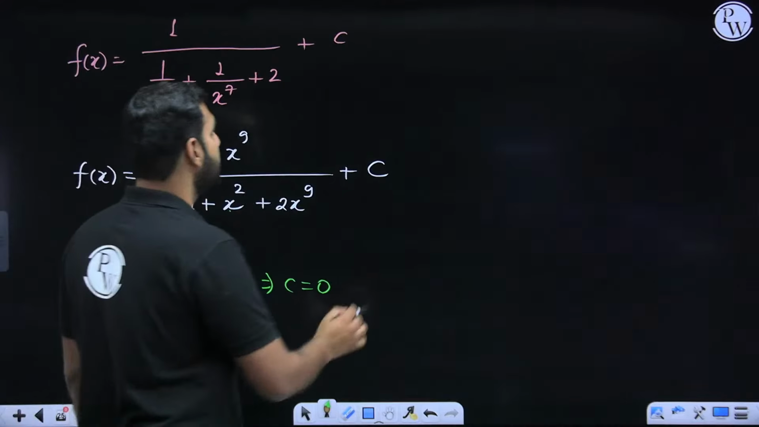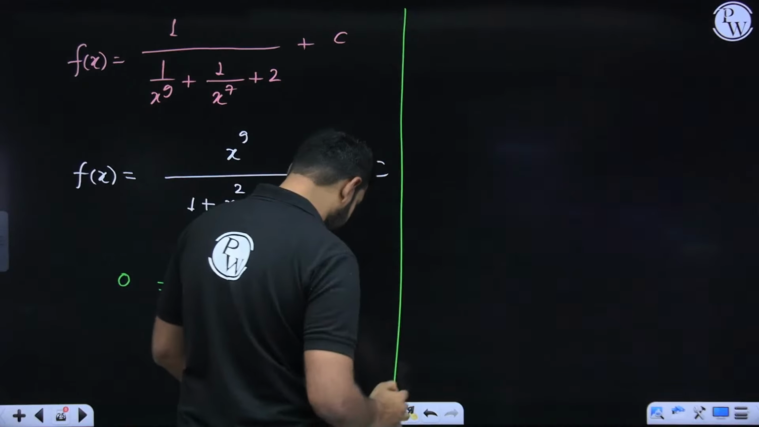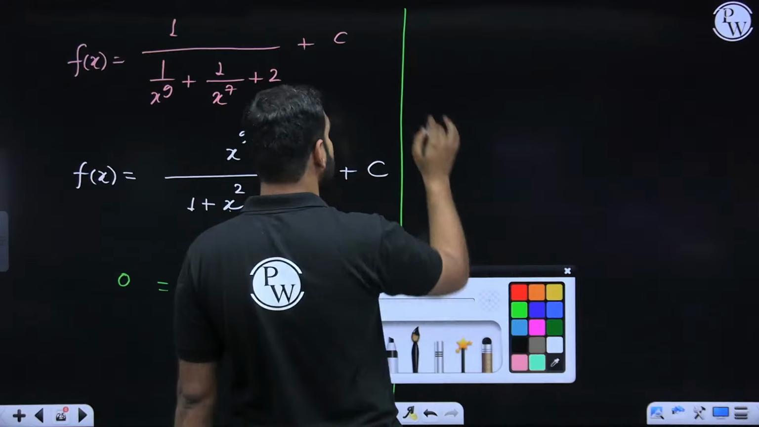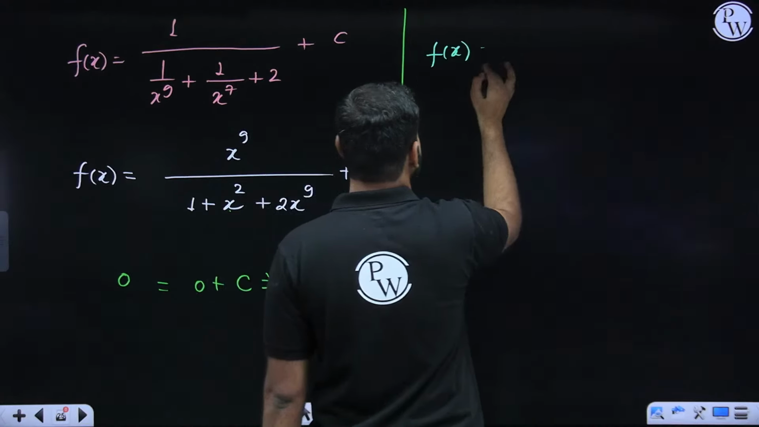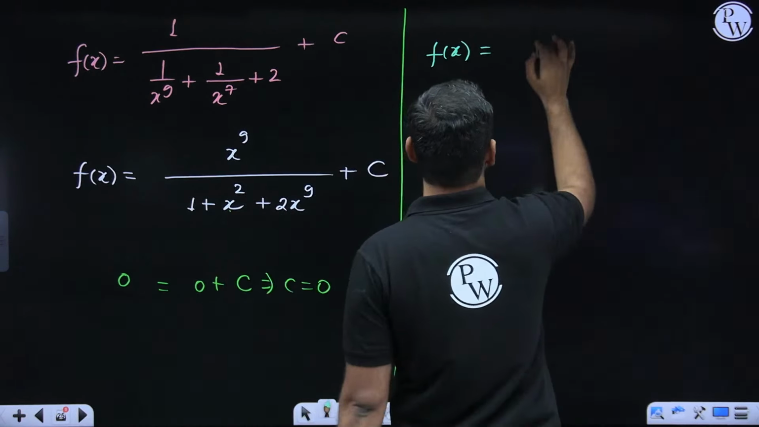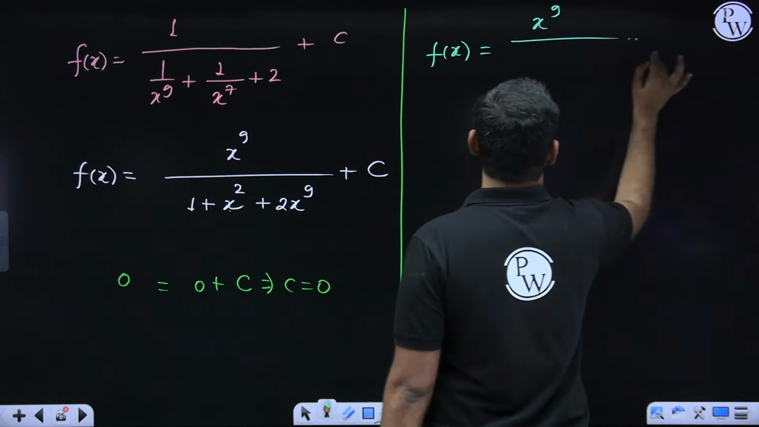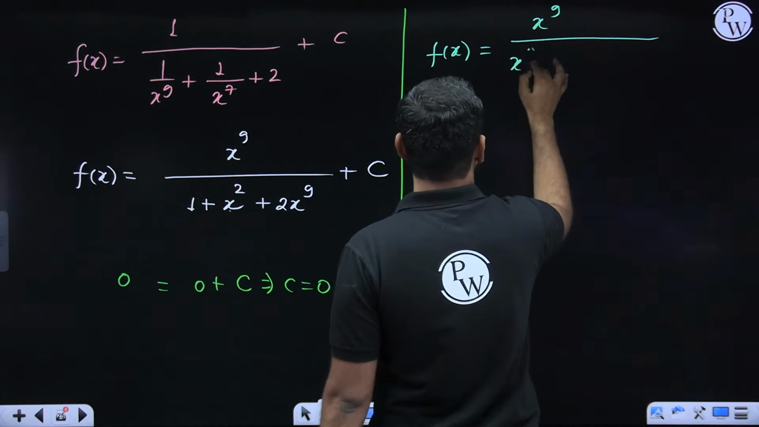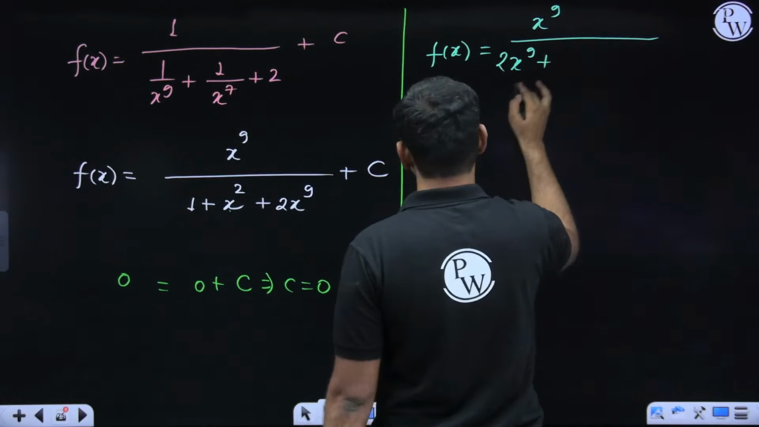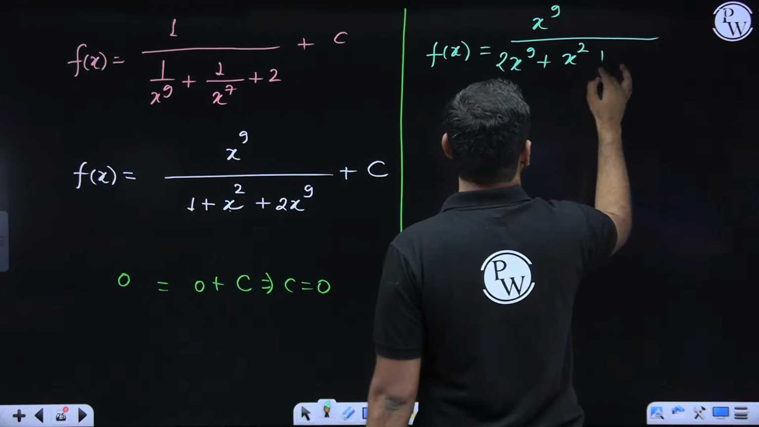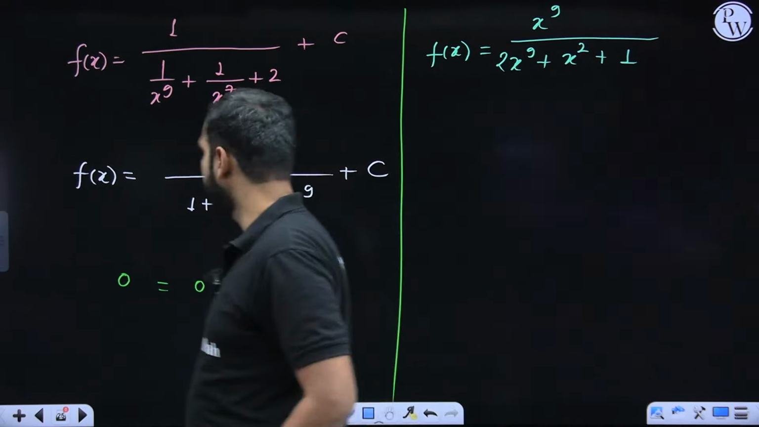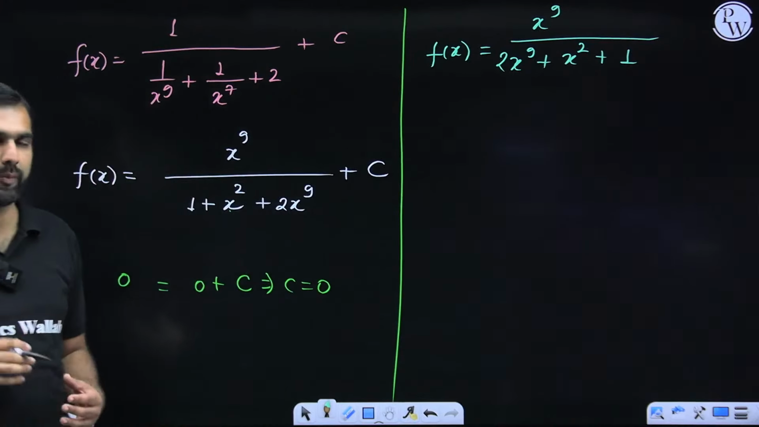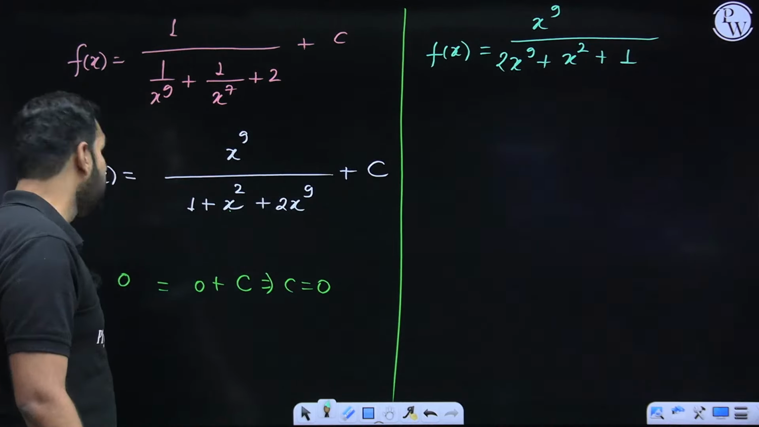With this c becoming 0, I think we have gotten a clear clarity on f of x. So far we haven't concluded much except for the part that we have cracked f of x, which is going to be x to the power 9 divided by 2x to the power 9 plus x square plus 1. Are you comfortably understanding this particular part? Can I move ahead from here? All the students watching it right now.